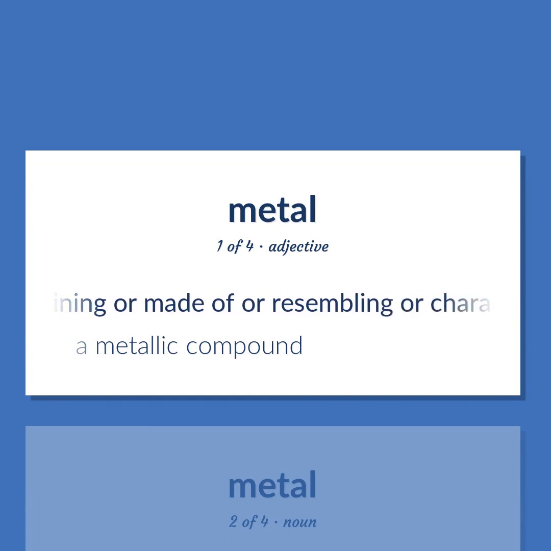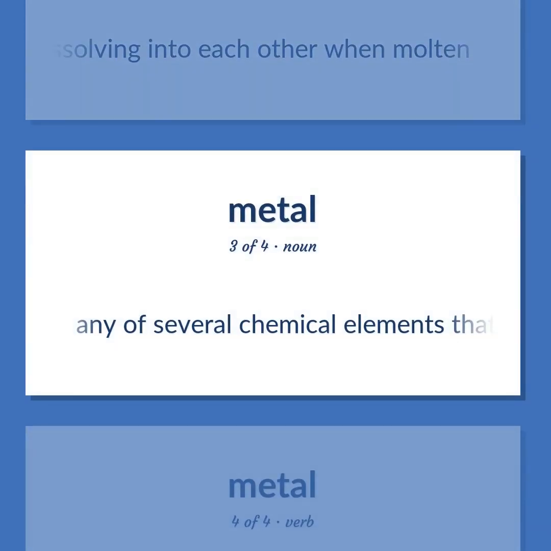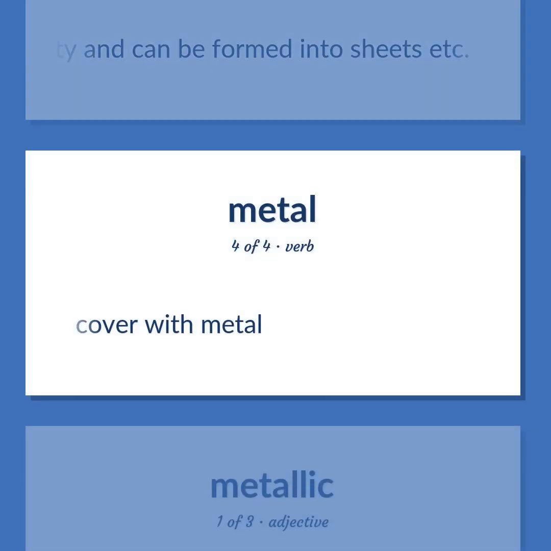Metallic: containing or made of or resembling or characteristic of a metal. A metallic compound. Alloy: a mixture containing two or more metallic elements or metallic and nonmetallic elements usually fused together or dissolving into each other when molten. Metal: any of several chemical elements that are usually shiny solids that conduct heat or electricity and can be formed into sheets, etc. Cover with metal.